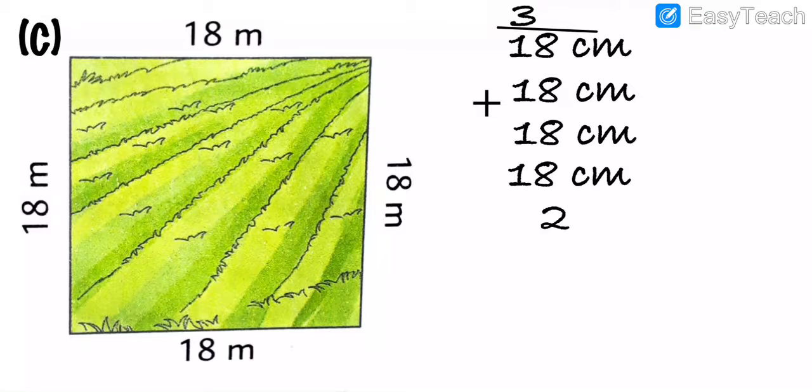Then after, now we do the addition again. 3 plus 1 is 4, 4 plus 1 is 5, 5 plus 1 is 6, 6 plus 1 is 7. So 7 centimeter. Understood? So my dear students, 18 plus 18 plus 18 plus 18 means 18 fours are 72.